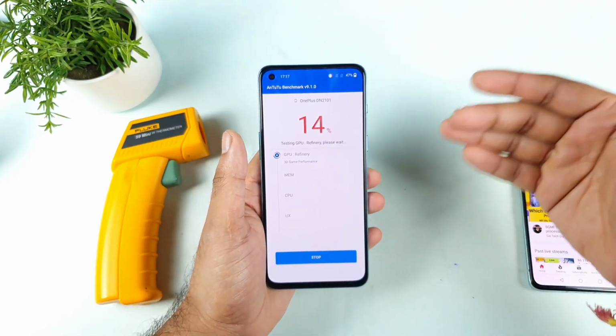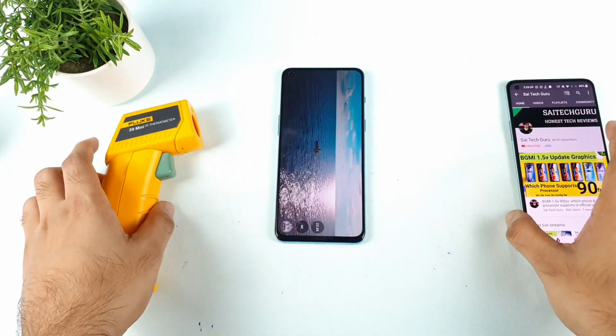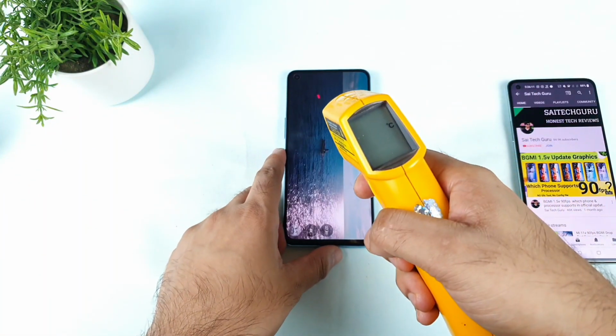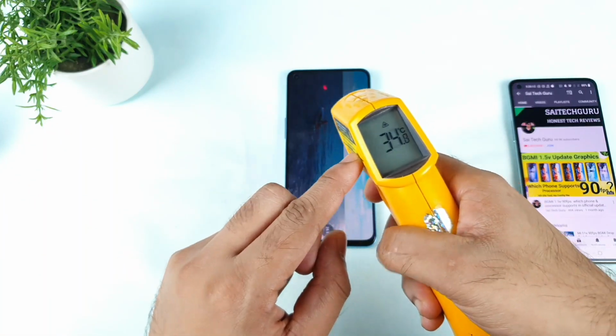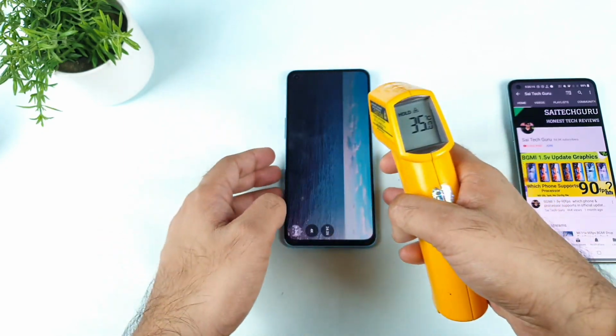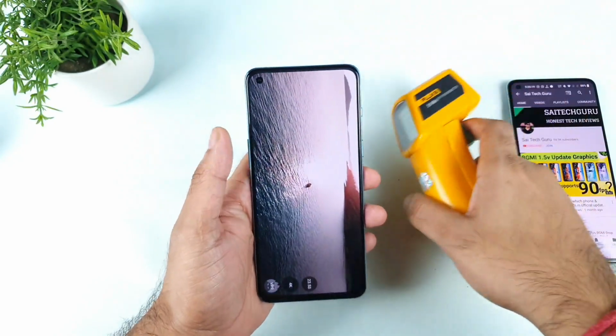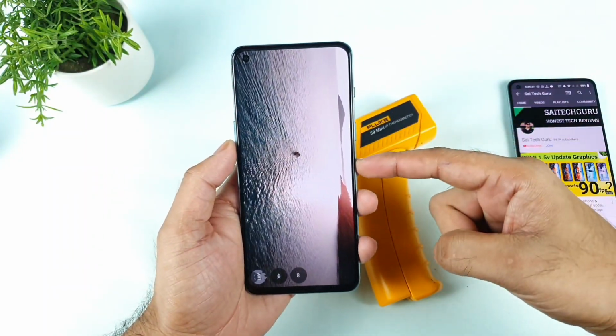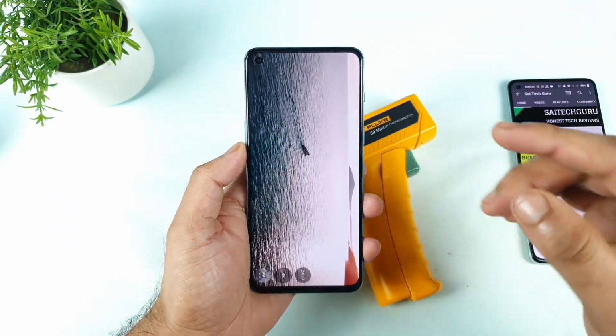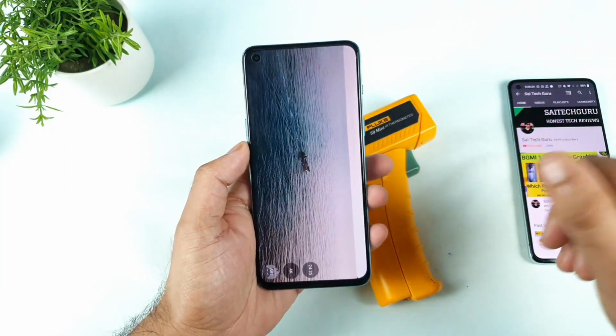So again, I'll be back after a couple of minutes. As you can see, friends, right now we're getting to the end of the Android benchmark test. Right now it's close to 35 degrees at this moment. As you can see, the temperature did not increase much. If you use only the RAM boost, the temperature in this OnePlus Nord 2 will only increase if you try to use the high performance mode.